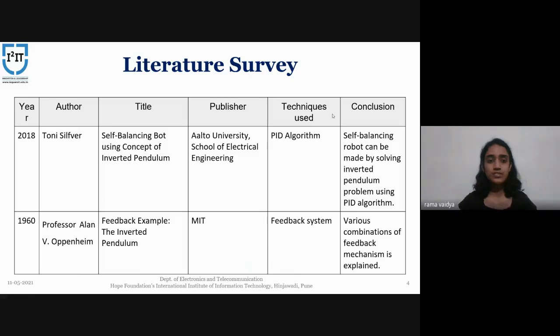We performed a literature survey using five research papers for our project topic, and we have concluded it in a table. Tony Silver, in his paper Self-Balancing Robot Using Concept of Inverted Pendulum, concludes that self-balancing robots can be made by solving the inverted pendulum problem using the PID algorithm. In the feedback example paper on the inverted pendulum problem, various combinations of feedback mechanisms are explained by Professor Allen.